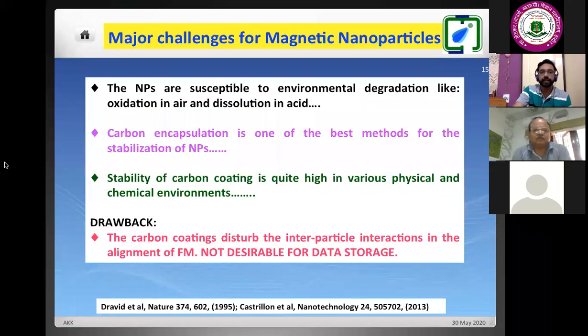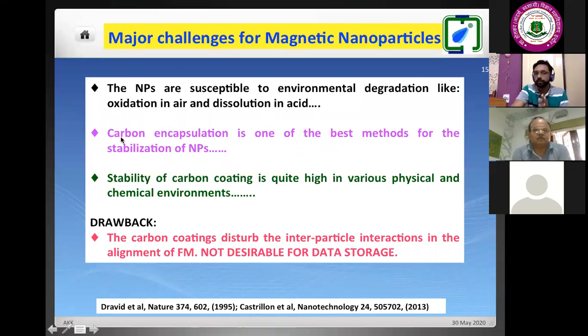I need to coat these nanoparticles with carbon. I don't want oxidation. If iron is oxidized to iron oxide, or cobalt to cobalt oxide, then they will be antiferromagnetic. I had written this also during the discussion. So I don't want any oxidation of these metal alloys.